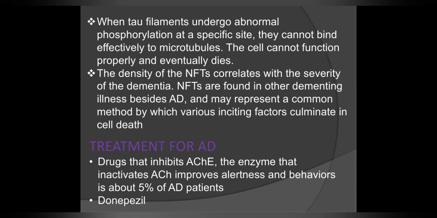The treatment for AD: the drugs that inhibit acetylcholinesterase, the enzyme that inactivates acetylcholine, improve alertness and behaviors in about 5% of Alzheimer's disease patients.